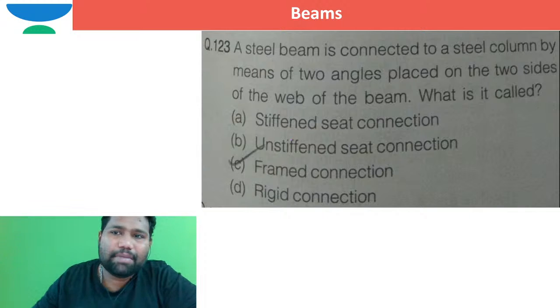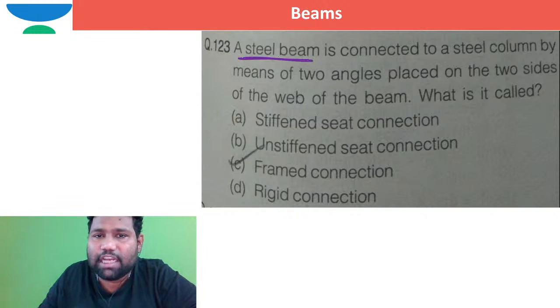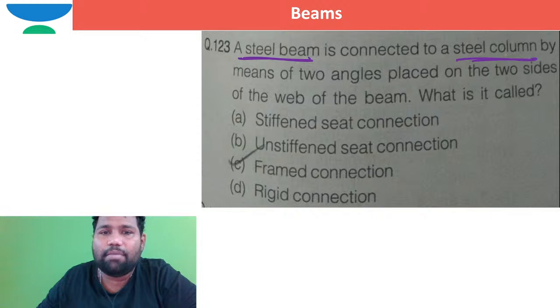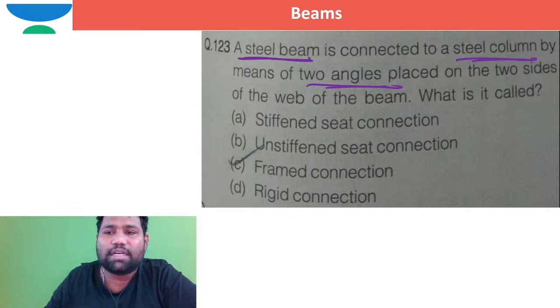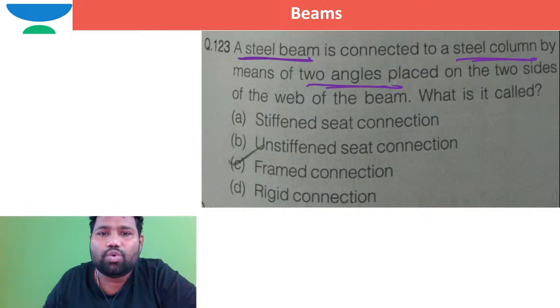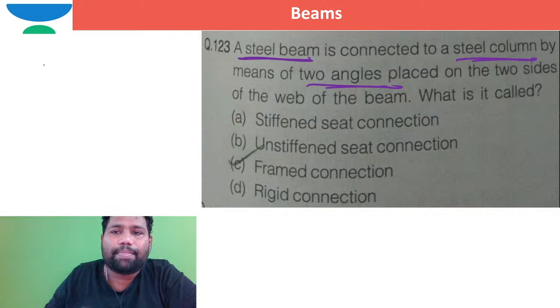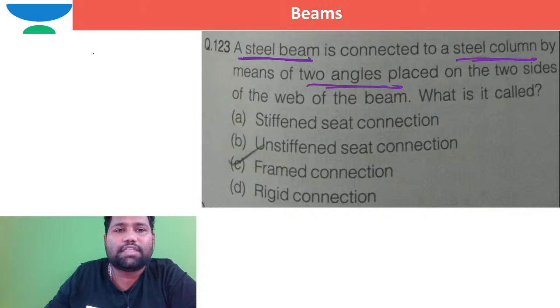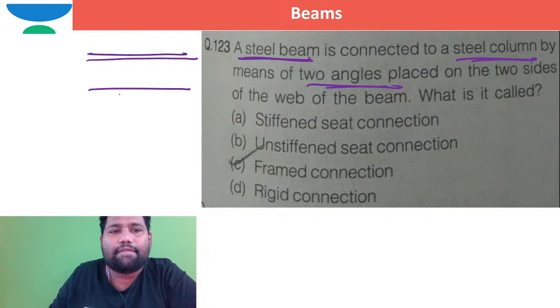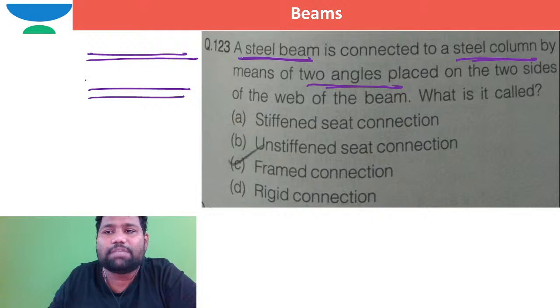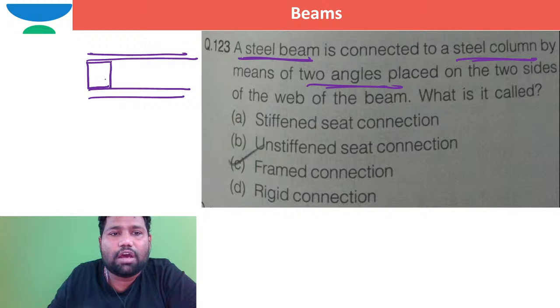A steel beam is connected to a steel column. I hope you can see a steel beam is connected to a steel column by means of two angles placed on the two sides of the web. This is a steel beam. This is a steel column. The steel beam is connected to the steel column with the help of two angles placed on two sides of the web of the beam. This is an angle connected on one side of the beam. On the back side of the beam, there is another angle connected.